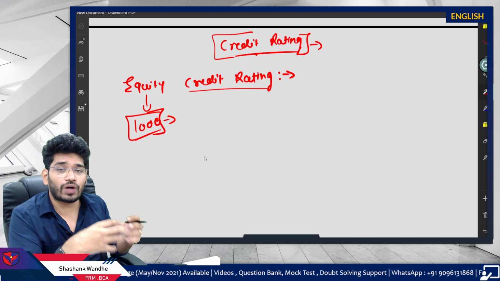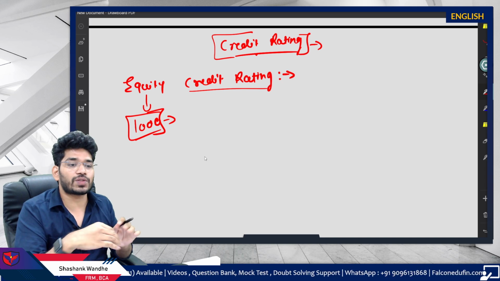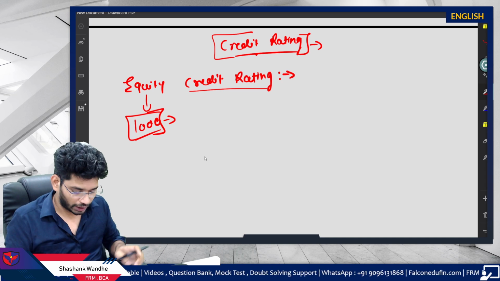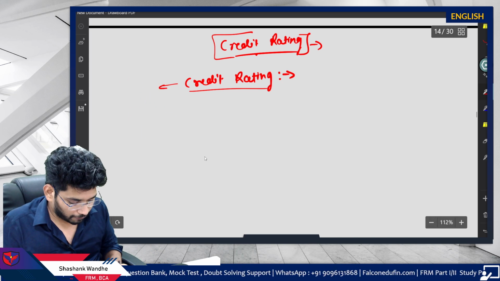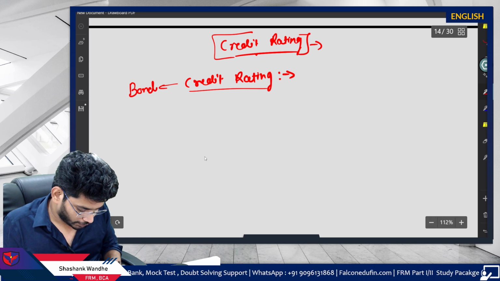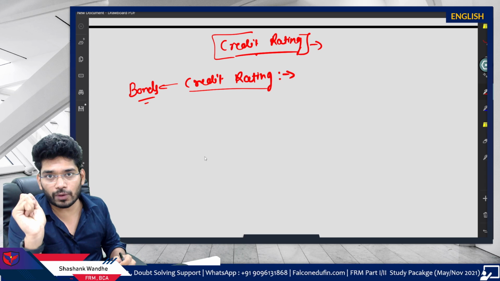Practically, you are the owner, and owners don't have credit risk towards their own company, right? So that's why credit rating is not applicable for equity. Majorly, credit rating is applicable for bonds and similar types of securities where assured returns are provided.